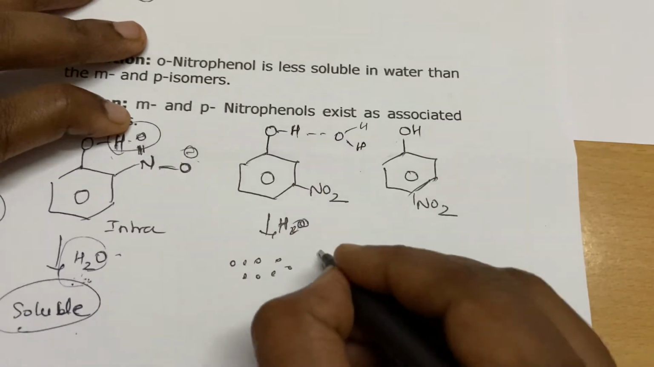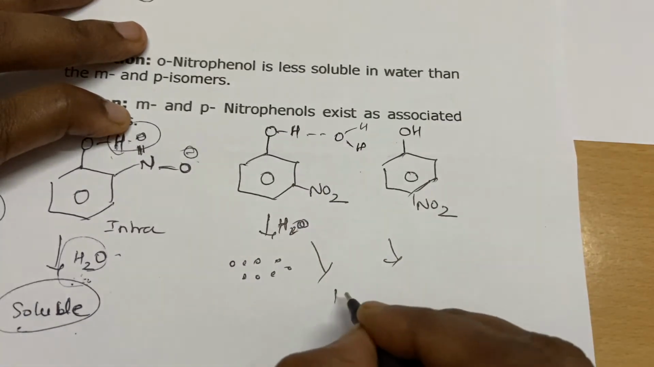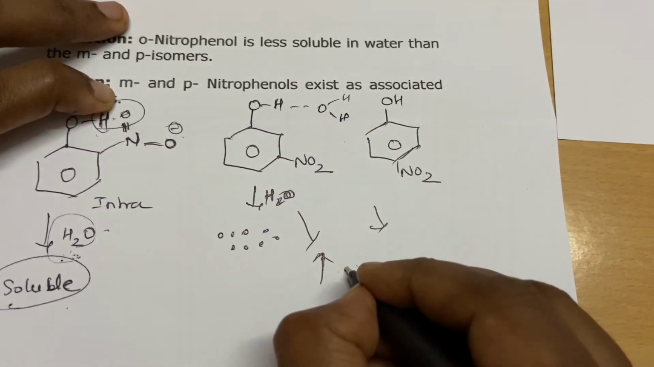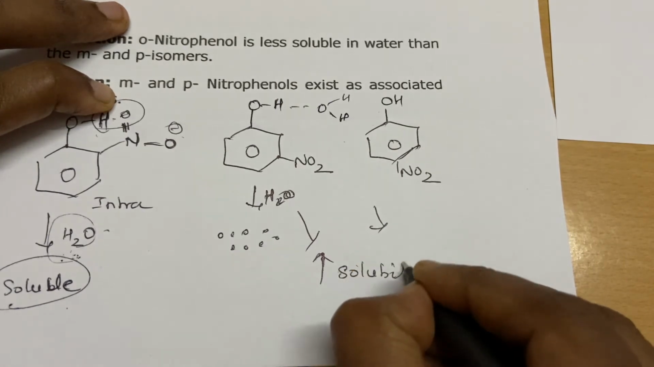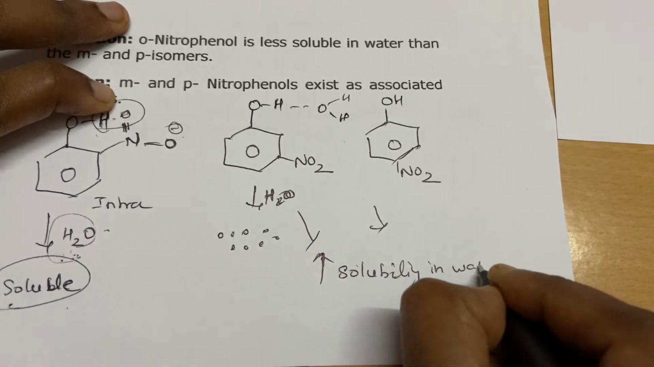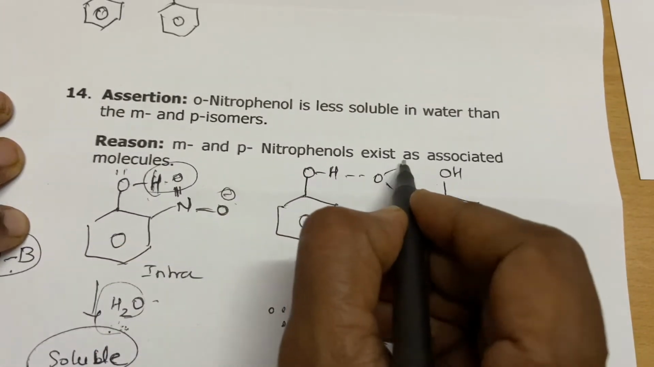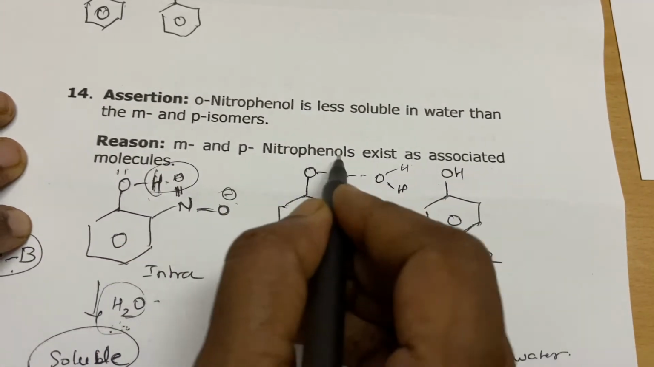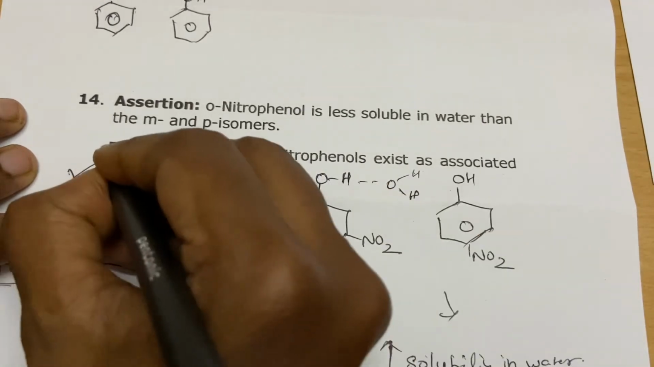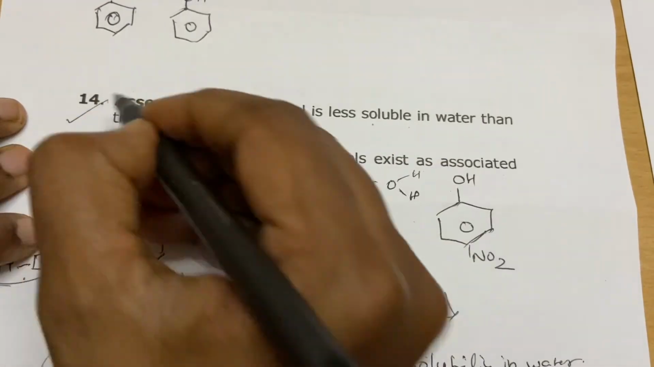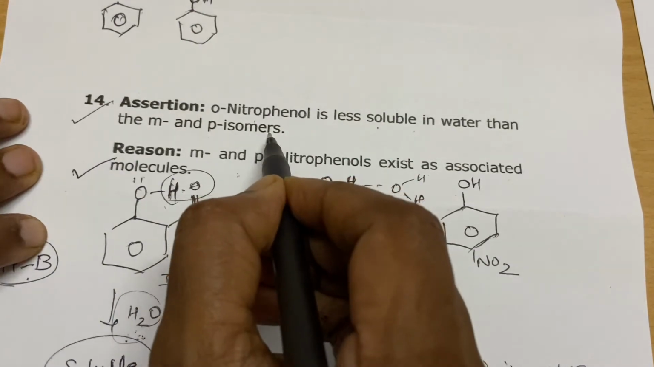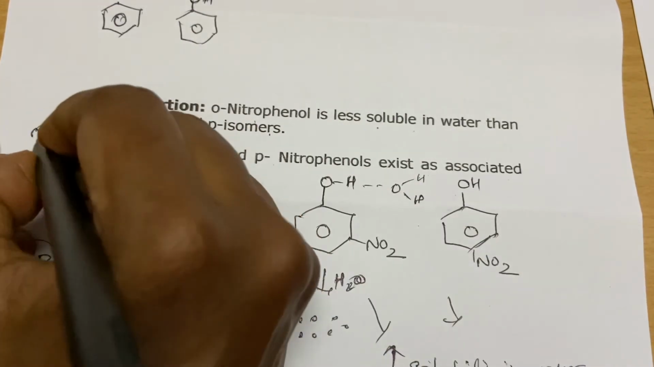So they have better solubility, increasing solubility in water due to this reason. Meta and para isomers exist as associated molecules. Yes, they exist as associated molecules. This is right, the ortho is less soluble. This is right, but is that a proper explanation of this one? No. So this is option B.